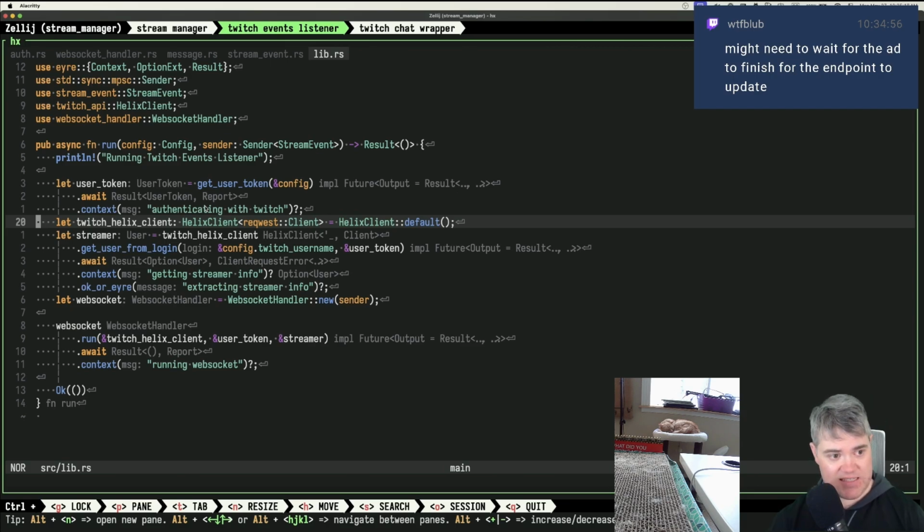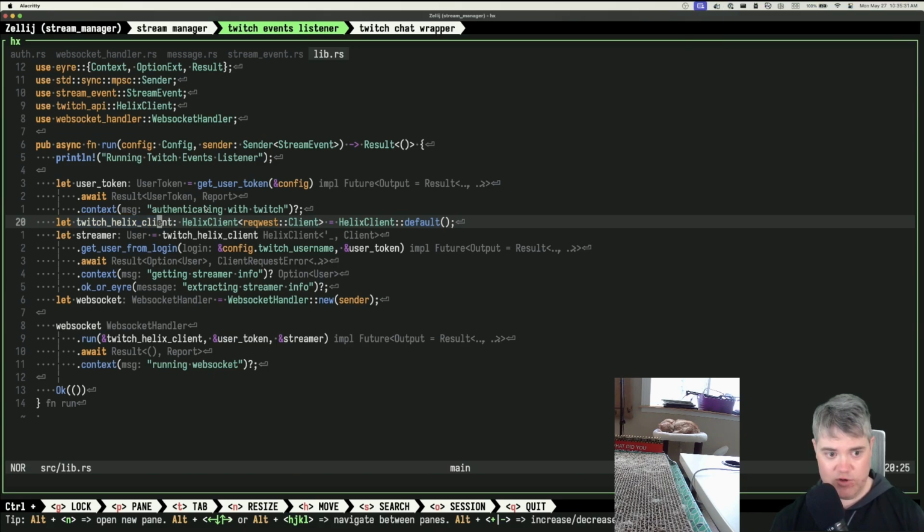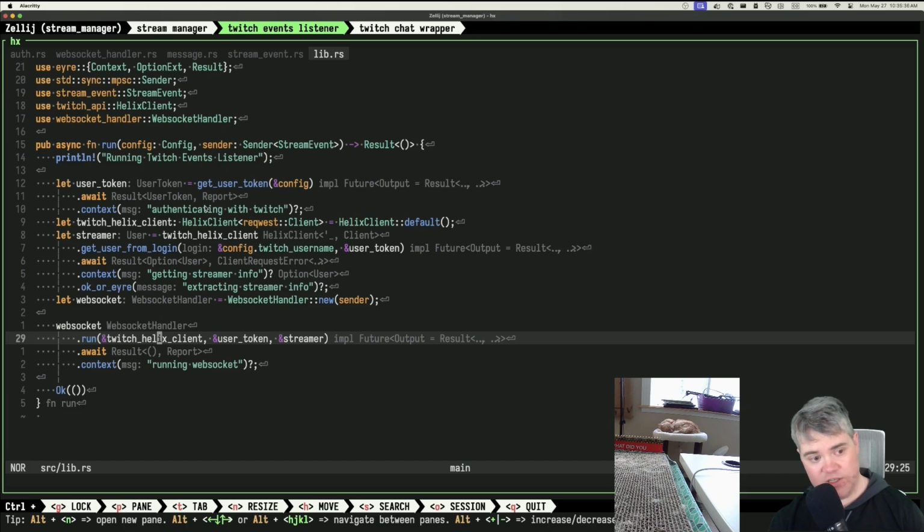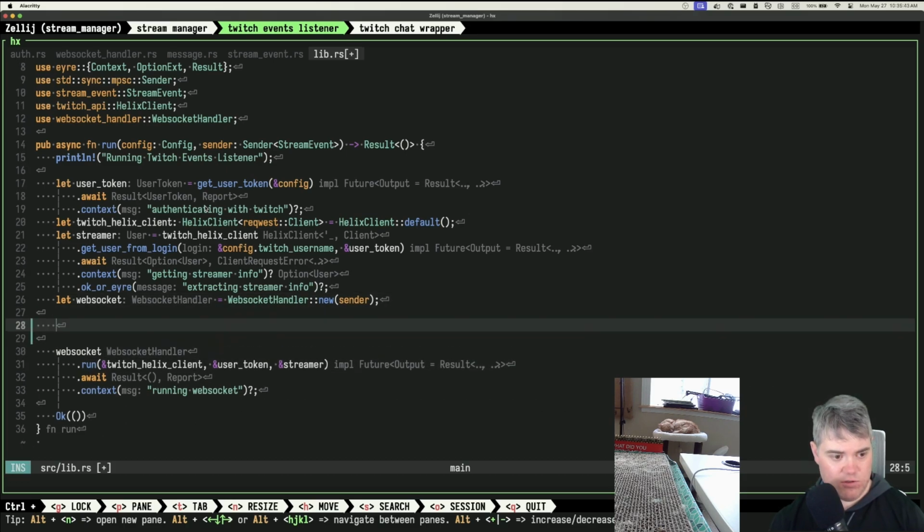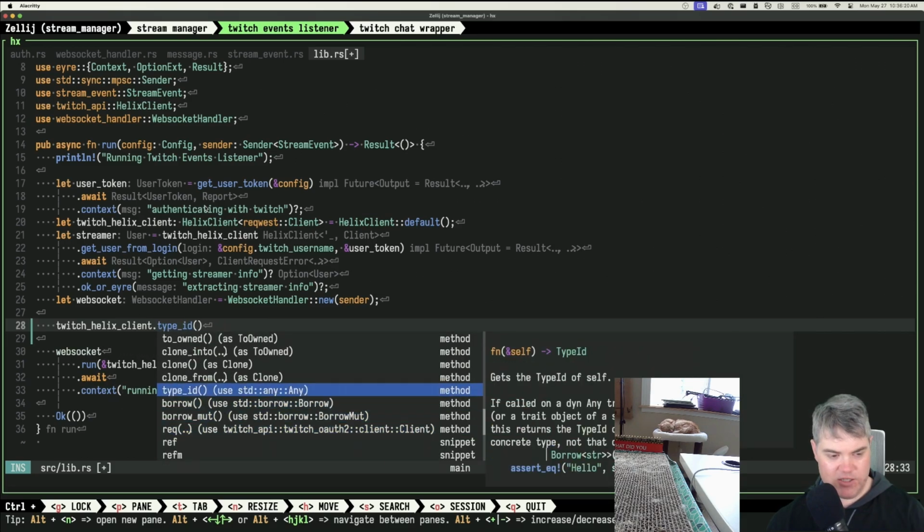So let's say, how would I run this? I need to, okay, Twitch Helix client. I hope this is thread safe. I mean, I'm doing a lot of async await with it, but I'm not passing ownership of it, so it should be thread safe then, right? Maybe, possibly, perhaps. So if I do Twitch Helix client, there's not much that I can do here.